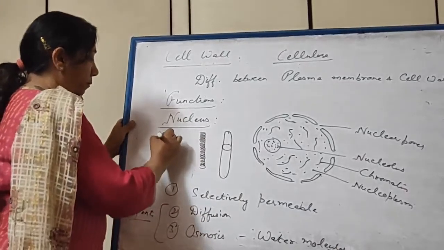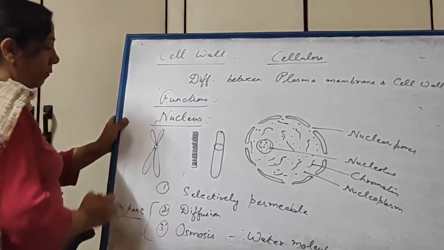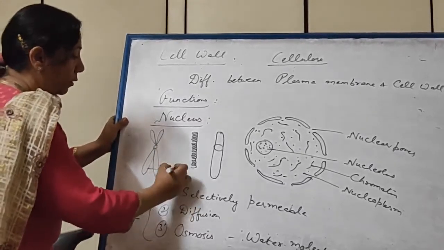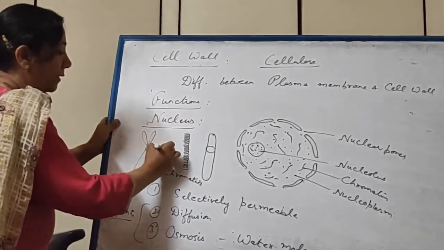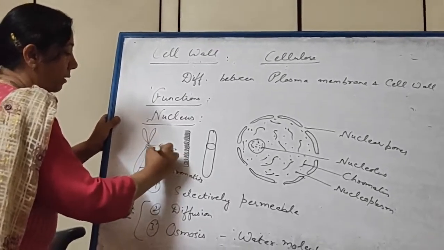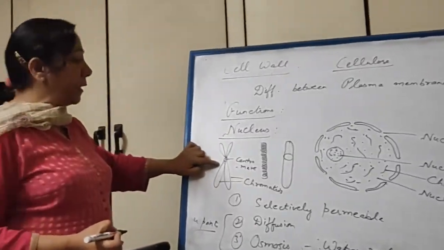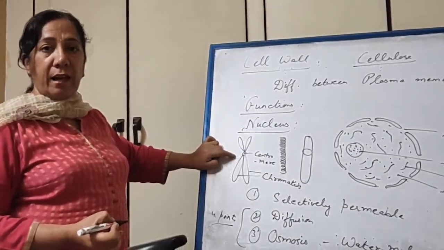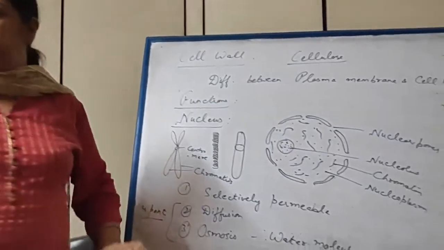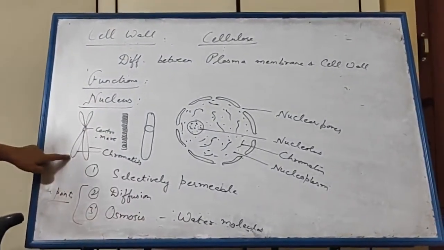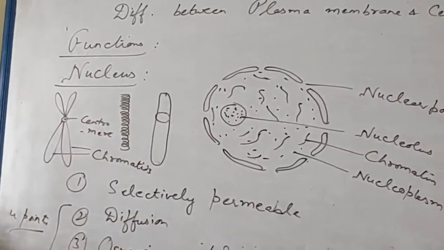Chromosome is made up of these two chromatids which are attached, and this is centromere. It has genes which help in the transfer of characters from parents to the young ones. You will learn all these terms: chromatid, centromere, chromosome. All these terms you have to learn.